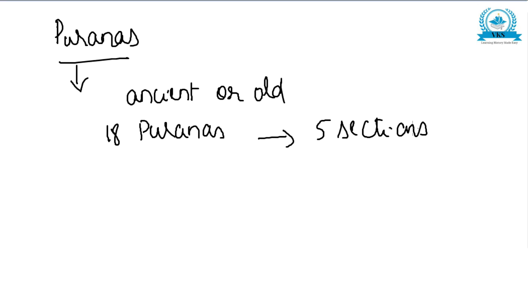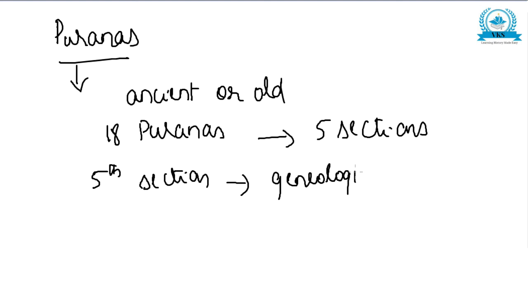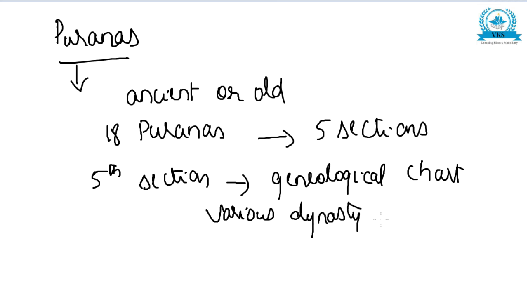And the 5th or the last section deals with genealogical chart of various dynasties of Aryan and non-Aryan rulers.